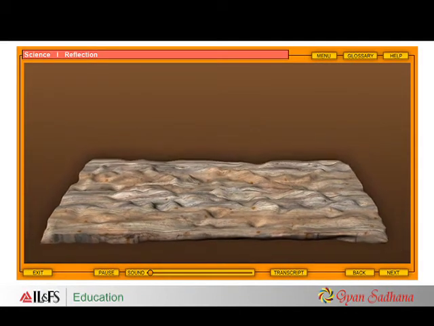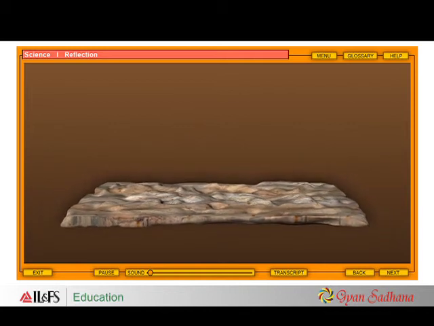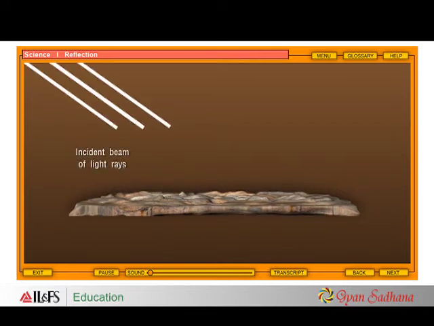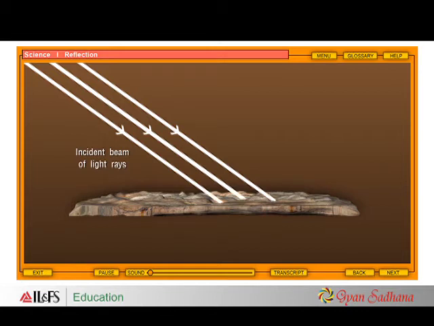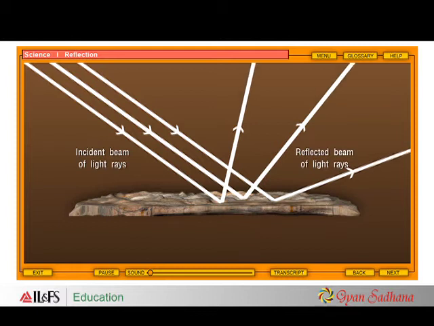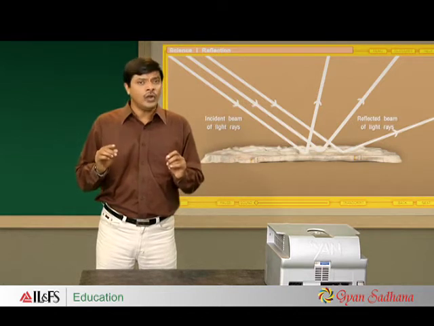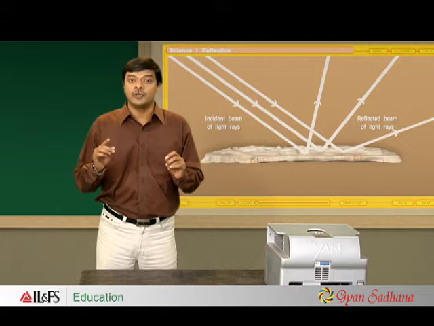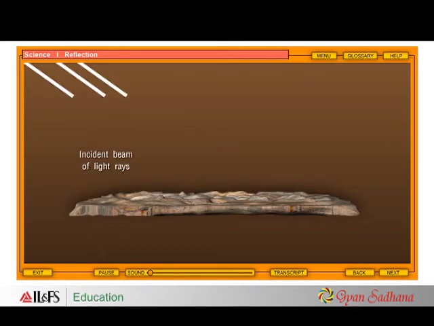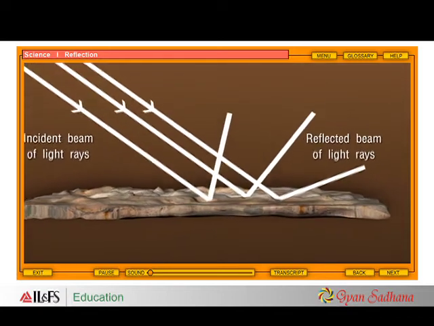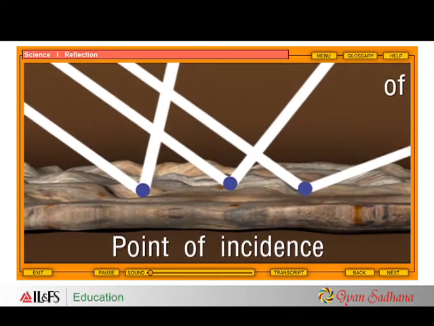Here is a piece of wood with a rough surface. We can see that it is uneven and with lots of pits. When a beam of light hits a rough surface, the incident rays are parallel to each other, but the reflected rays do not remain so. Why are the reflected rays not parallel to each other? Look at the point of incidence for each individual ray. Each individual ray follows the law of reflection. However, the roughness of the material means that each individual ray meets the surface and has a different point of incidence.